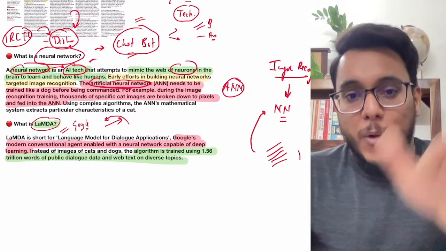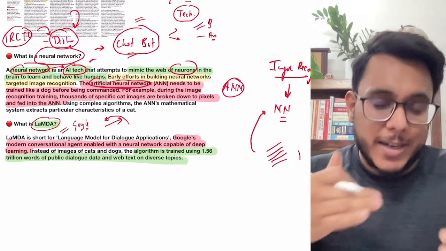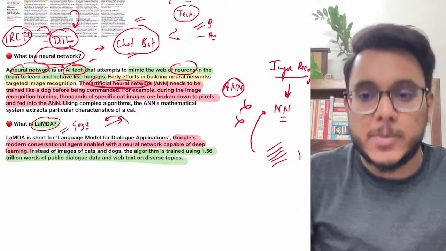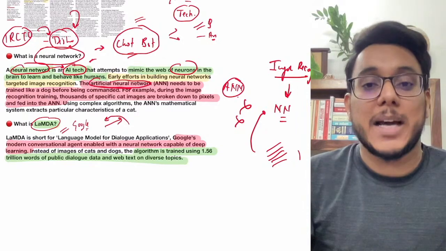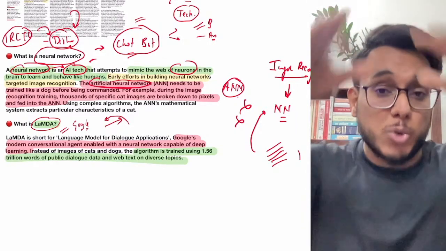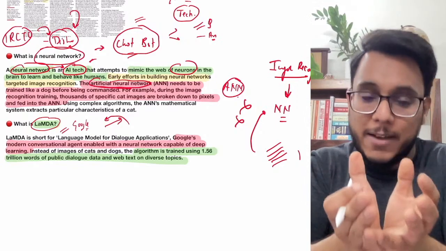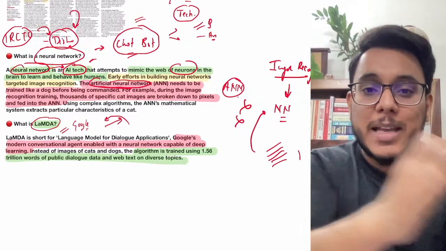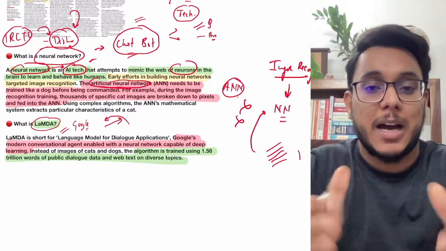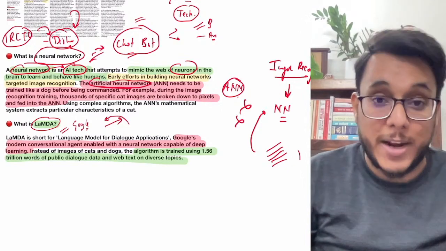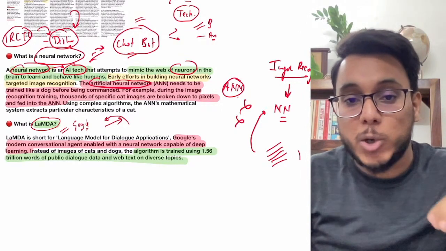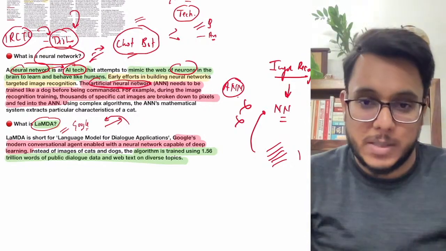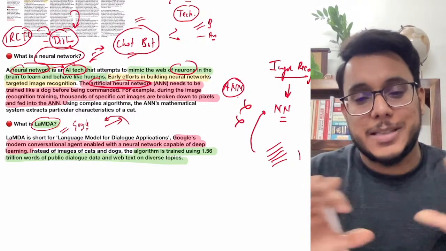Now, guys, earlier working on these neural networks was difficult, because I told you that it first has to be fed a lot of information, only then can it make patterns. But now even this problem has been solved. How? Big data, huge big data that is there. Today so much data is being generated every moment, and through increasing computational capacity, this data can be fed automatically into neural networks. From this huge data they can learn, and these neural networks are becoming even more efficient. So tomorrow artificial intelligence is going to be more sophisticated. With this sophistication, there is a threat that it can bypass humans. We need to be ready for that. So this is the core message.